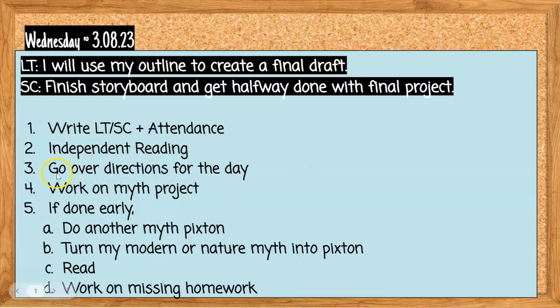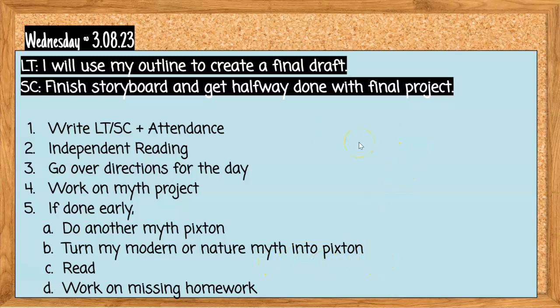So right now we're on number 3, going over the directions for the day. Number 4 is working on your myth project. And number 5, if you get done early, you can A, do another myth Pixton. B, if you did a modern or nature myth, you could turn it into a Pixton. C, you can read, or D, you can work on any missing homework.